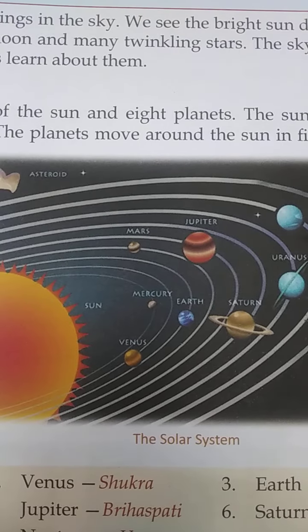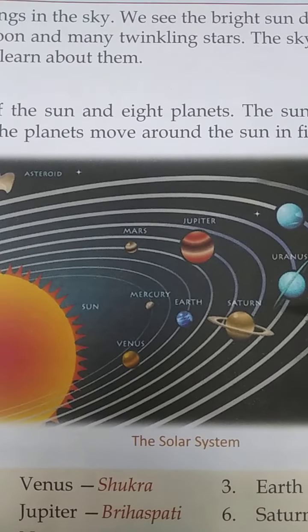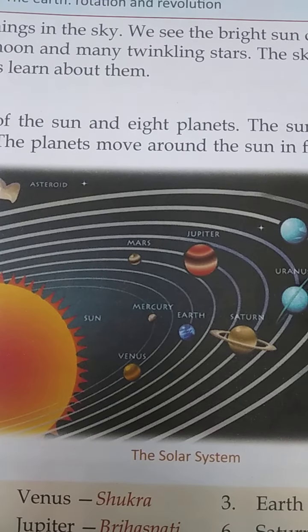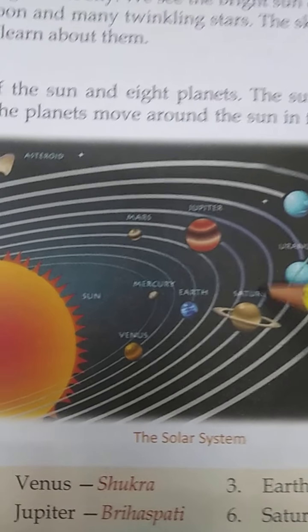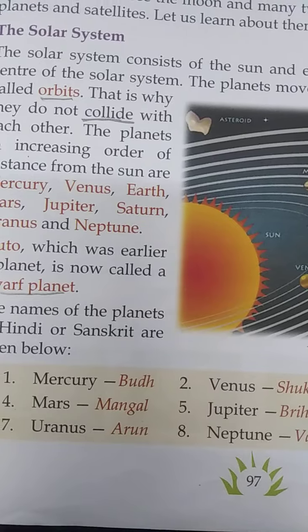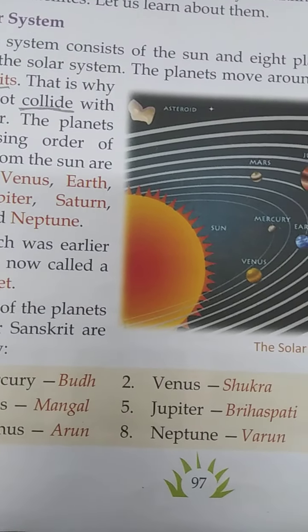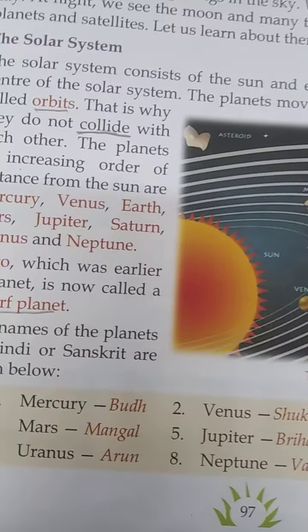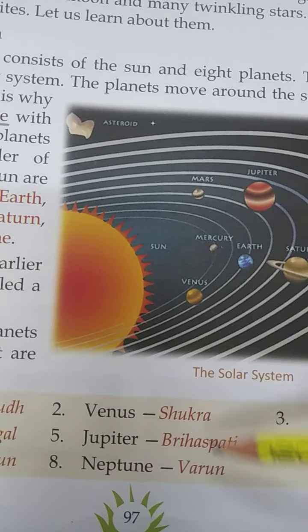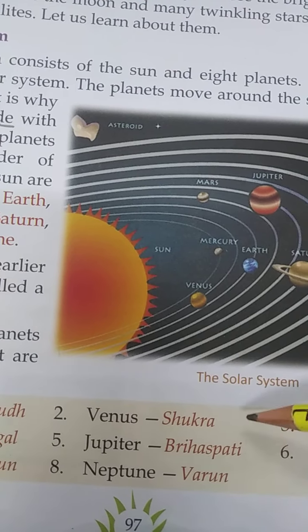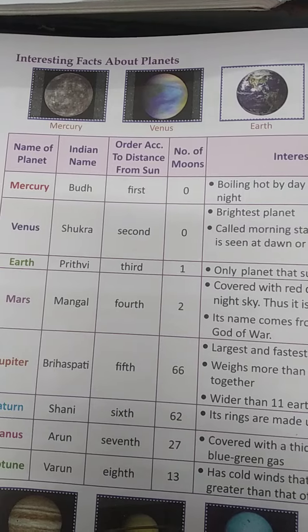The planets also have other names. Planets के दूसरे नाम भी हैं जो हम हिंदी और संस्कृत में बोलते हैं. Like Mercury is known as Budh, Venus is Shukra, Earth is Prithvi, Mars is Mangal, Jupiter is Brihaspati, Saturn is Shani, Uranus is Arun and Neptune is Varun. So these are the names of the planets in Hindi and Sanskrit.